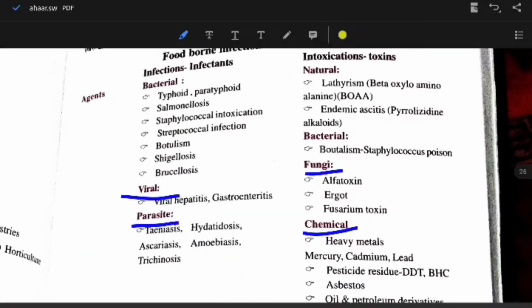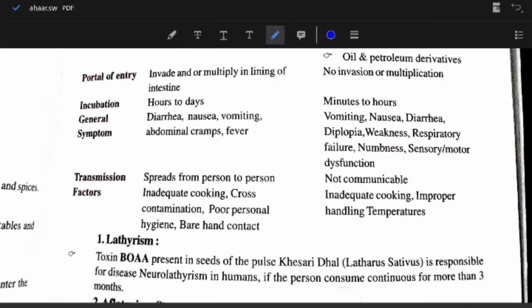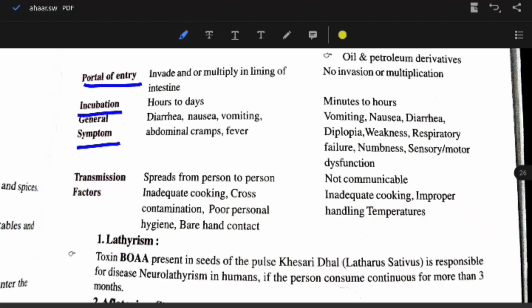Portal of entry of infections or infectants: invade and/or multiply in the lining of the intestine. Incubation period: hours to days. General symptoms include diarrhea, nausea, vomiting, abdominal cramps, fever. Transmission factors: spreads from person to person, inadequate cooking, cross contamination, poor personal hygiene, and bare hand contact.